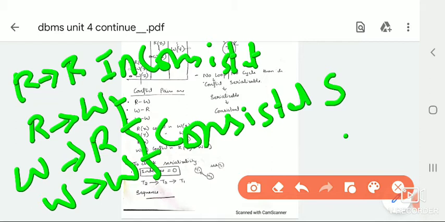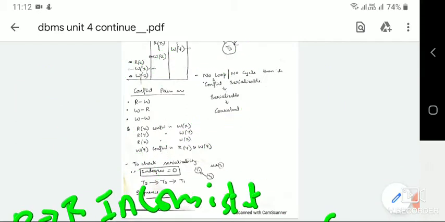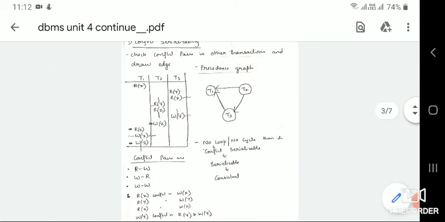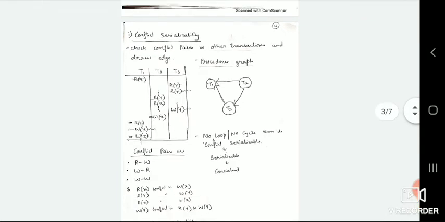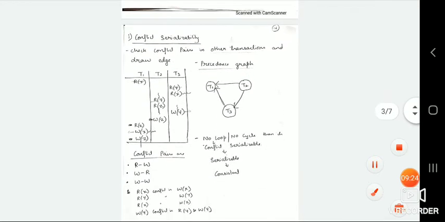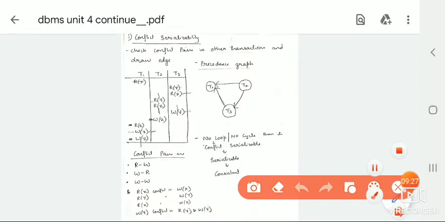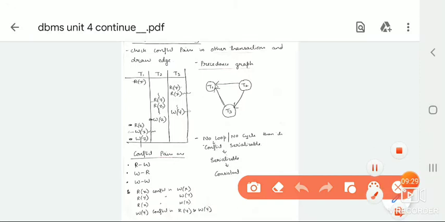We check with other transactions: if R is happening in T1, then we check for W in the rest of the transactions. I'll explain with an example. Say T1, T2, T3, three transactions are there. Conflict serializability means checking conflict pairs in other transactions and drawing edges. We do the same thing here to check whether this particular schedule is conflict serializable or not.